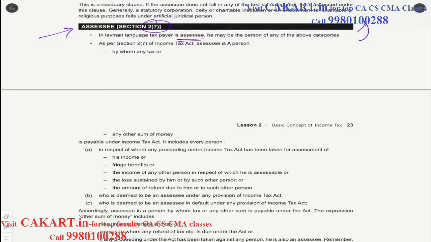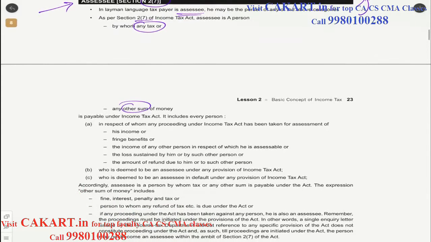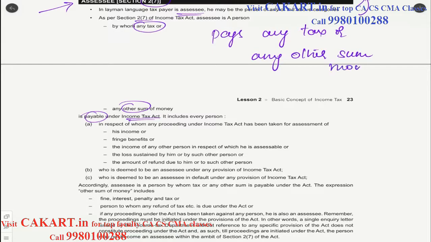But according to section 2(7) of the Income Tax Act 1961, assessee is a person by whom any tax or any other sum of money is payable under the Income Tax Act. So once again, who is an assessee? Who pays any tax or any other sum of money. So as long as you pay some amount of tax or some money in whichever format it is, you will be considered as an assessee according to section 2(7).